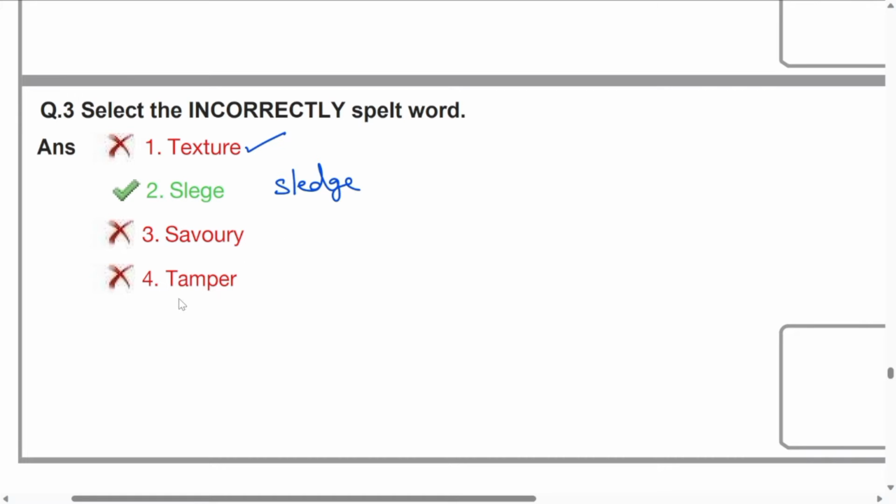Savory, related to taste. Tamper is to break something. Break, like breaching or breaking something which is very confidential, that is called tampering. We also have tampering of the EVMs, in the sense of hacking the EVMs. Okay, so the incorrectly spelled word comes only with the second option.